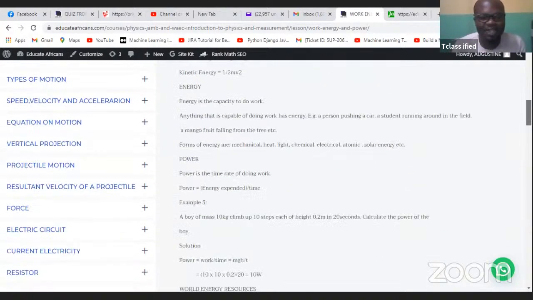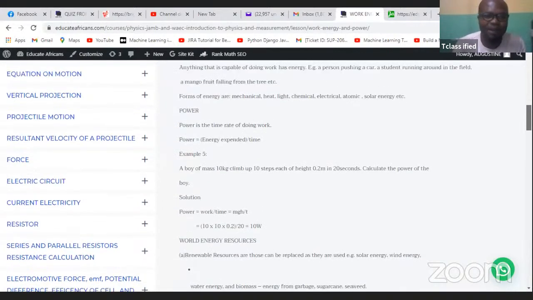And finally, let's look at the last concept, which is the concept of power. So power is the time rate of doing work. So how much work are you able to achieve over a specific period of time? That is power. So if you have more power, that means you can deliver more work within a short period of time. So power is the time rate of doing work. So the energy or work expended over time gives you power. Very important. So energy or work over time gives you power.